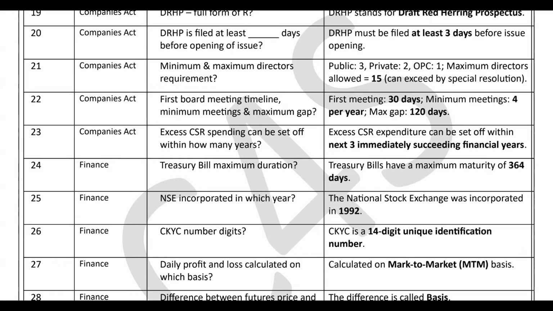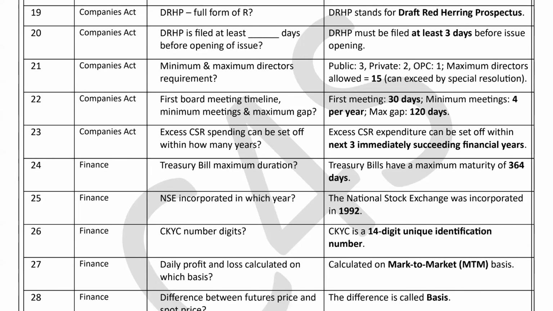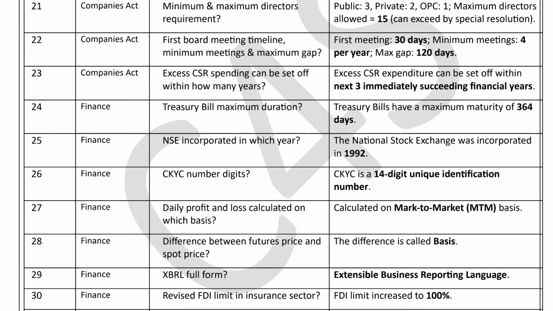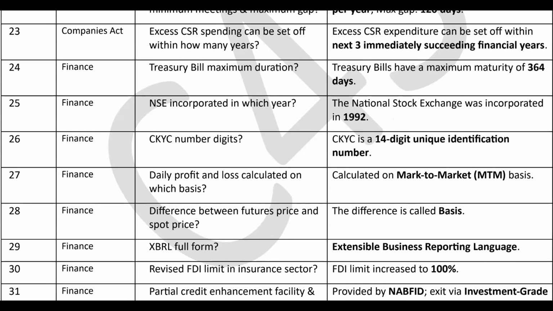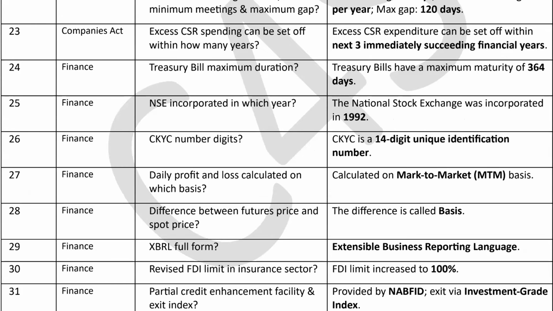So the question in finance is a 14 digit unique identification number. A 14 digit unique identification number. The question in finance has been asked. You get a 14 digit unique identification number for the KYC. Now question 27. If you see this,